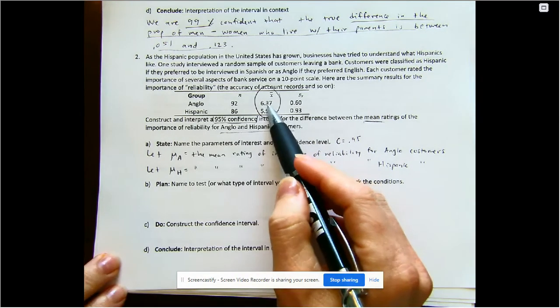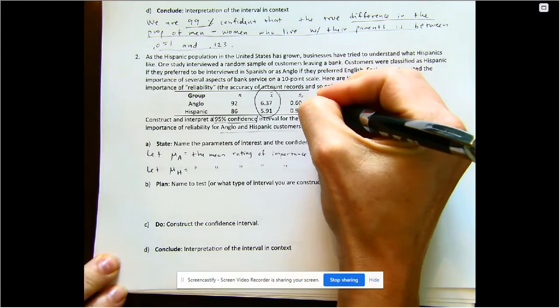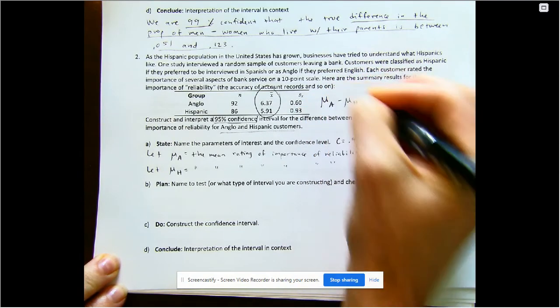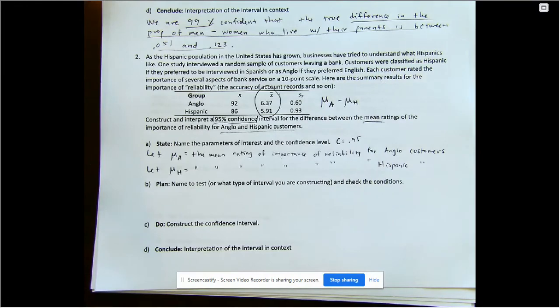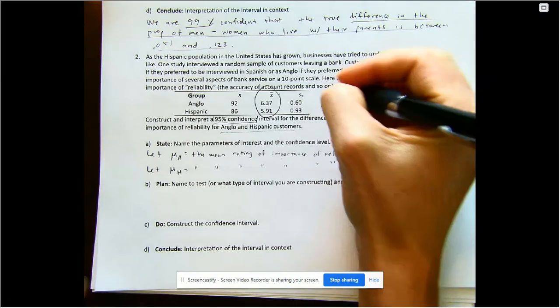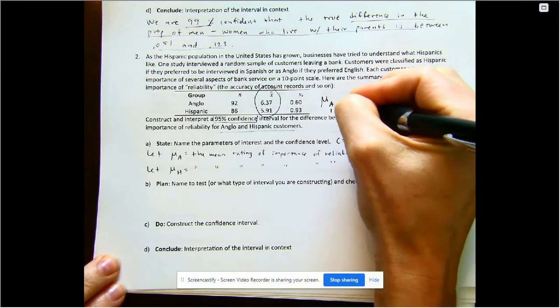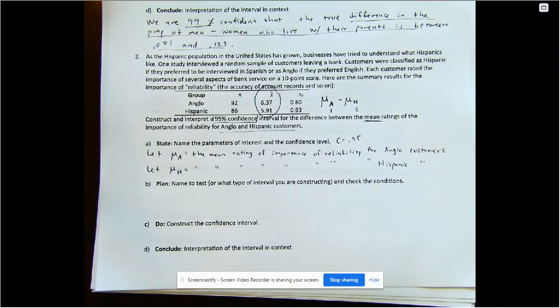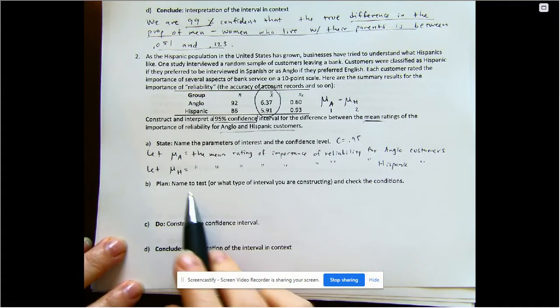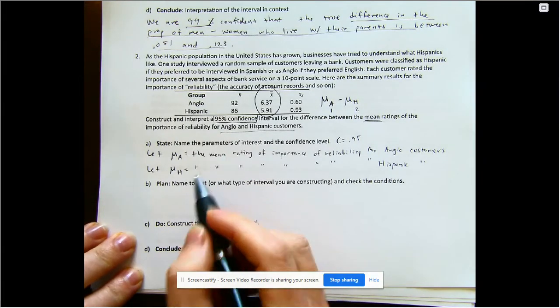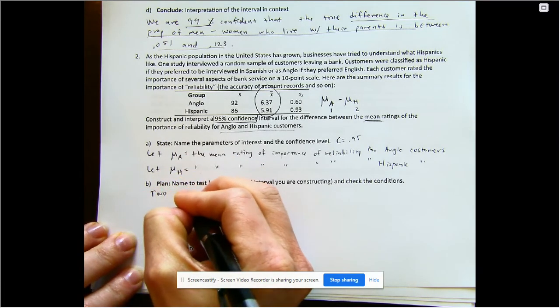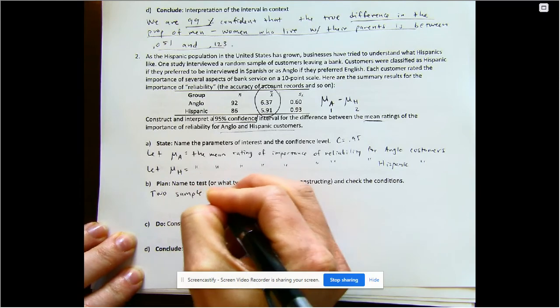And we are going to go ahead and just write our difference. We're going to do mu Anglo minus mu Hispanic. So we just need to decide at the beginning how we're going to write that. And so my Anglo is my 1 and my Hispanic is my 2 in my calculator. Whatever comes first in your difference is your 1. All right. And then name the test. Now these are means. So our test is going to be a 2 sample T interval.